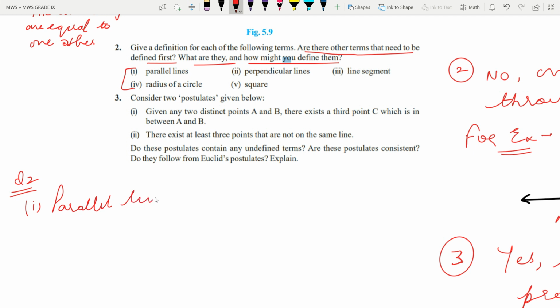Write first: parallel lines. So what are parallel lines?